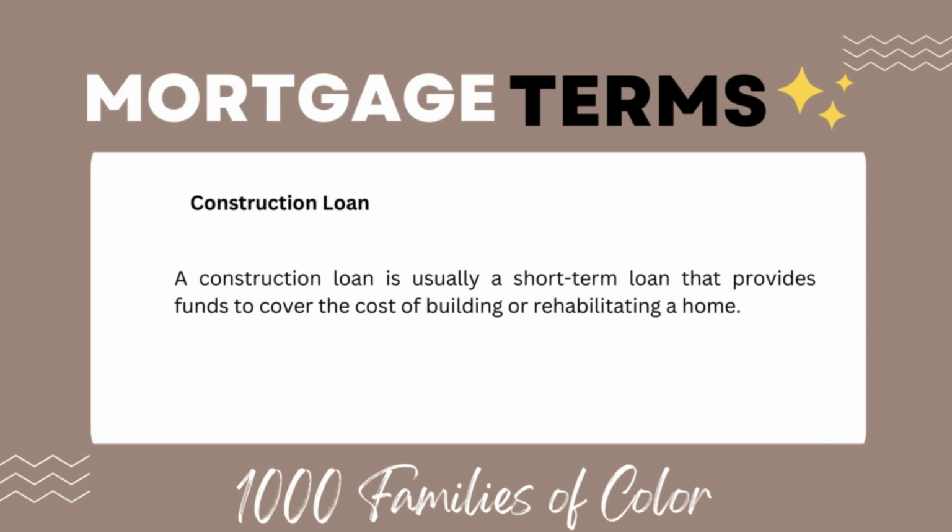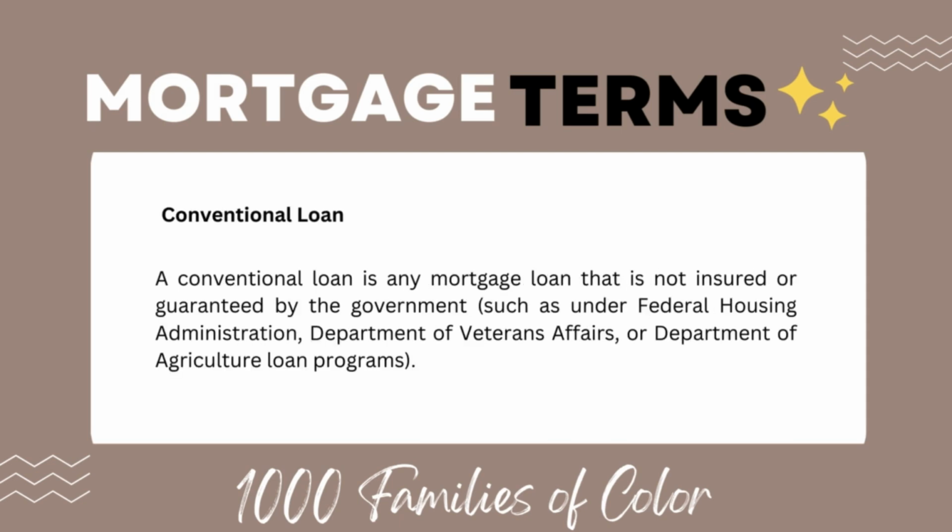Construction loan. A construction loan is usually a short-term loan that provides funds to cover the cost of building or rehabilitating a home. Conventional loan. A conventional loan is a mortgage loan that is not insured or guaranteed by the government, such as under the Federal Housing Administration, Department of Veterans Affairs, or Department of Agriculture loan programs.